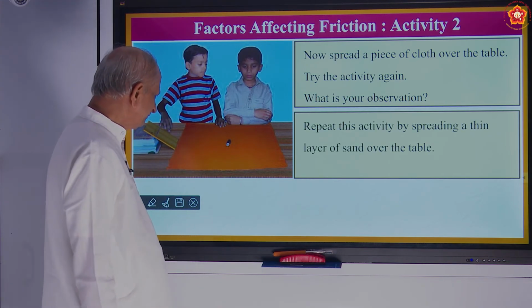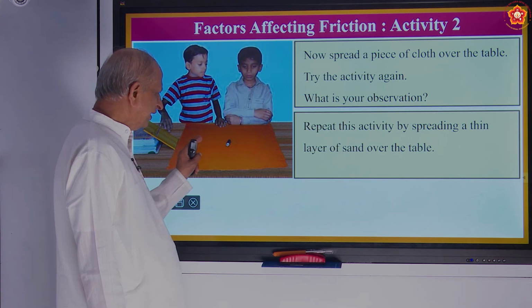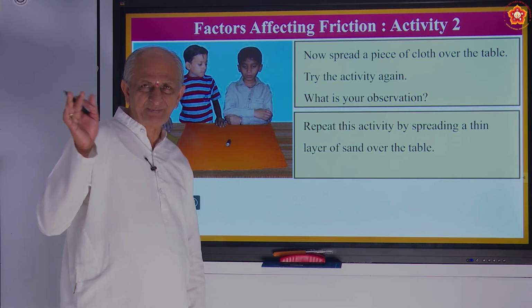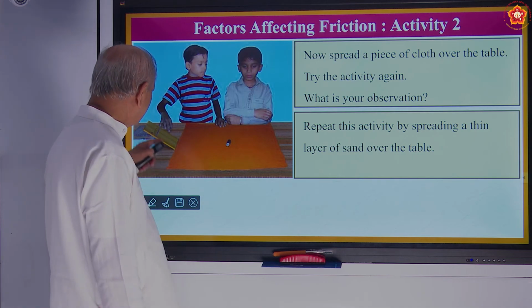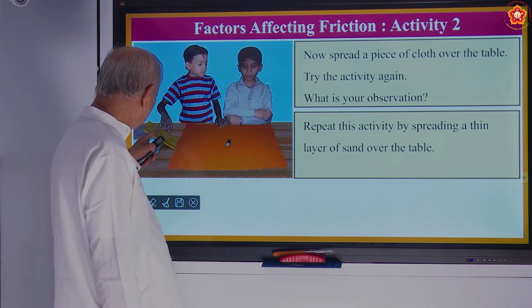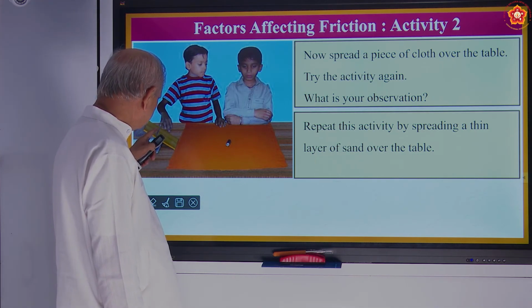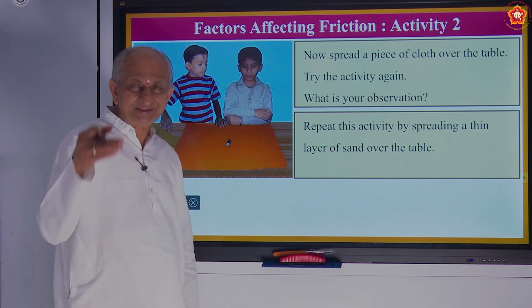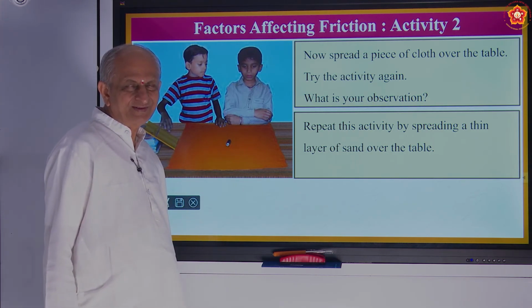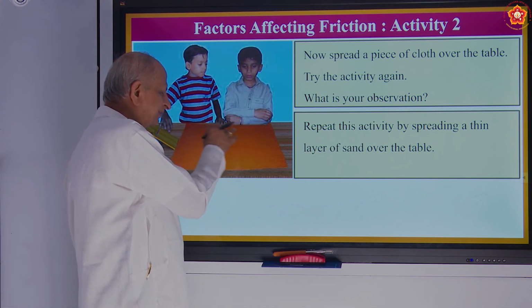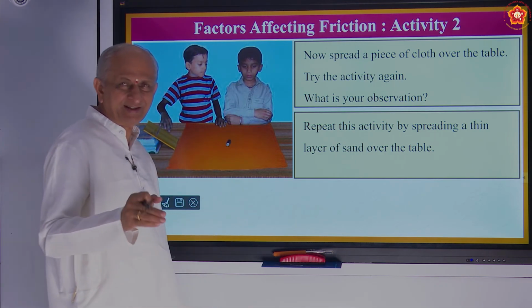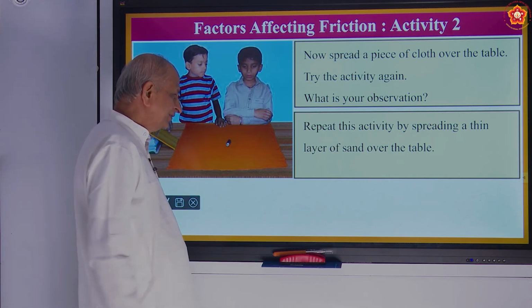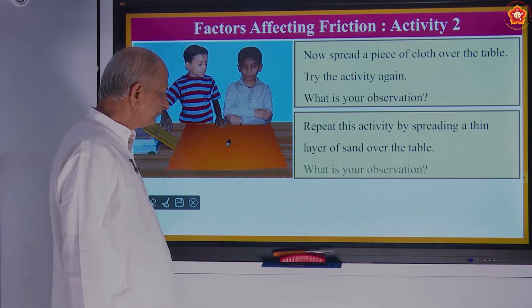One more case. Suppose you have a layer of sand. Instead of cloth, if you put some sand and try that experiment of the inclined plane with a marking point A, you leave a pencil roll. It comes still slower. Earlier it was very fast. Then in the second case it came a little slower. In the third case it is still slower.